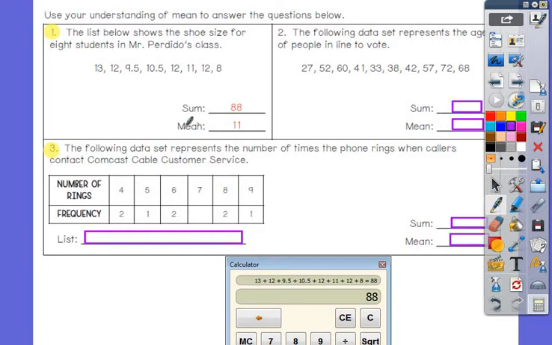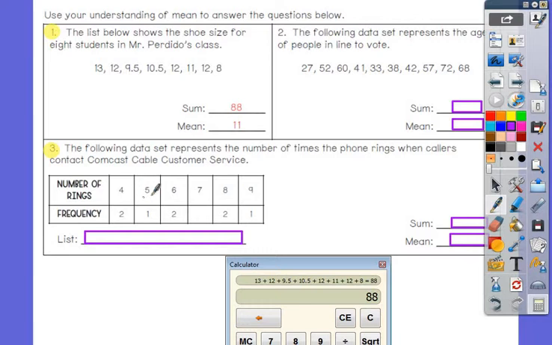Okay, number 3, this is called a frequency table. So number of rings, this is how many times the phone rings before it's picked up. So how many times did the phone ring? 4 times before it was picked up. It says 2 times it rang 4 times.